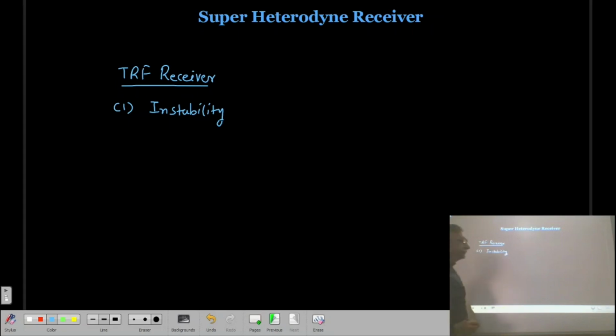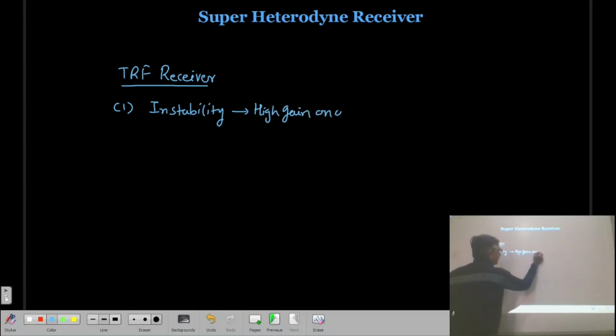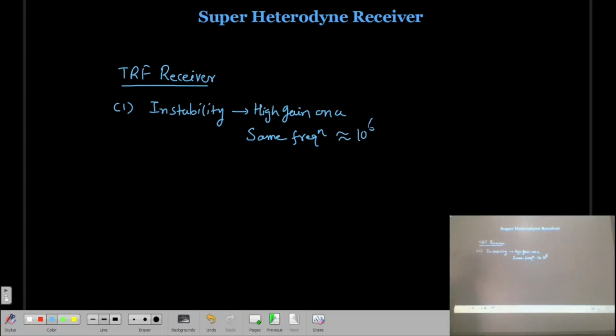And why is there instability? Because there is a very high gain on the same frequency. And this gain is almost 10⁶ times, so 10 lakh times the gain will be there. So what will happen in this case?